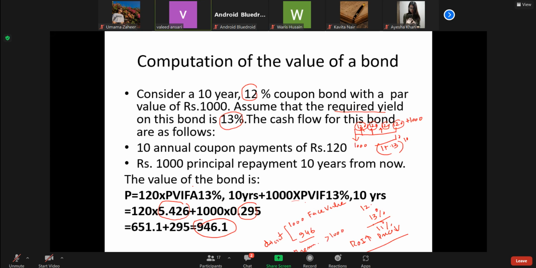And I assume that you have already studied present value and all that in financial management. If not, then please go through the present value concept and tables. If there is any issue with that, I will take it up. Okay.